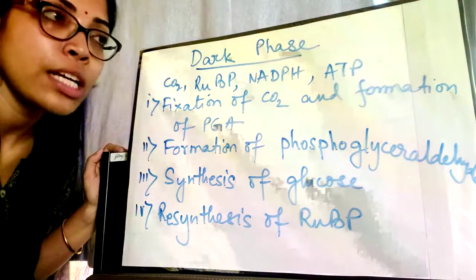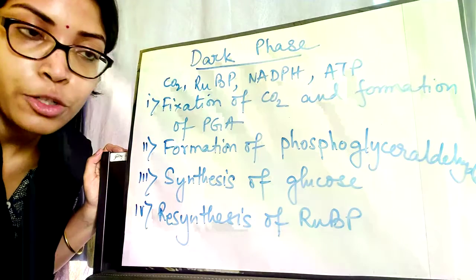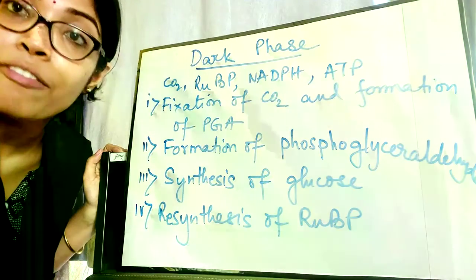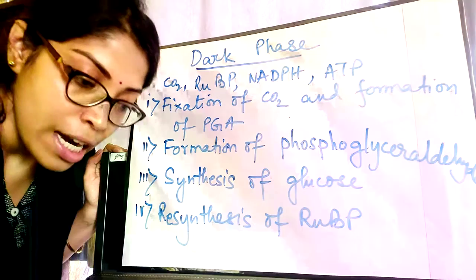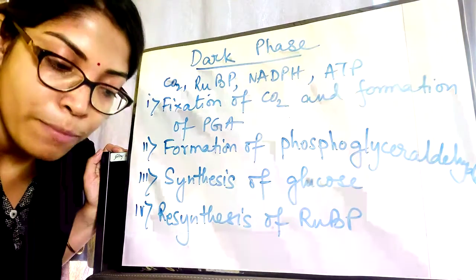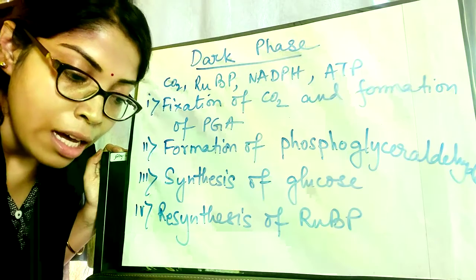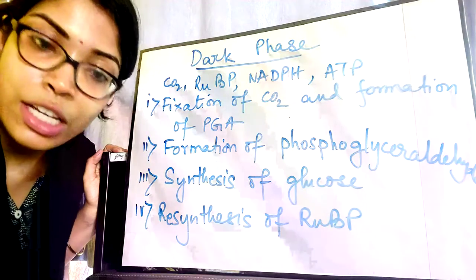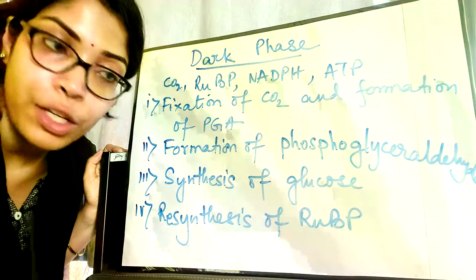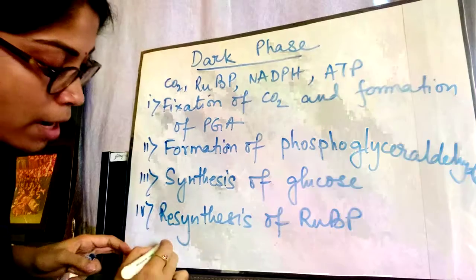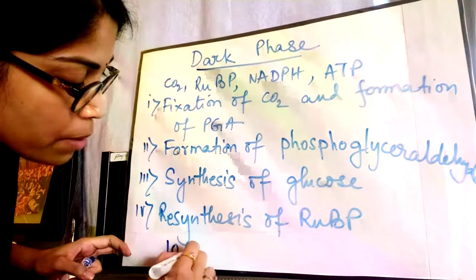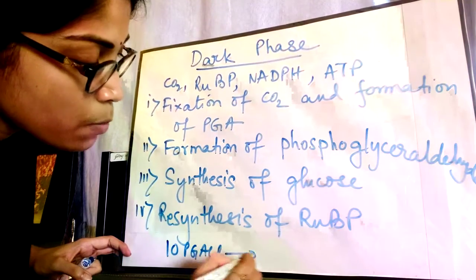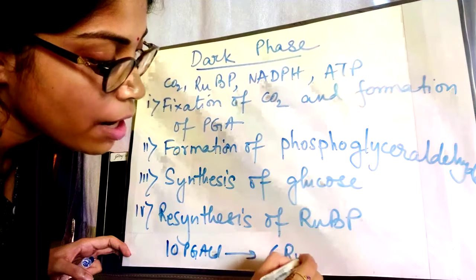After using up 2 molecules of PGALD, which forms 1 molecule of glucose, we have 10 molecules of PGALD left. Those remaining 10 molecules of PGALD will again regenerate 6 molecules of RuBP. So from 10 molecules of PGALD, it will produce 6 RuBP.